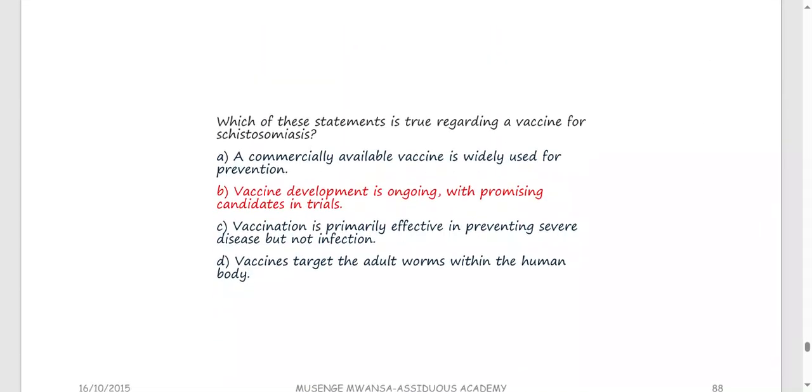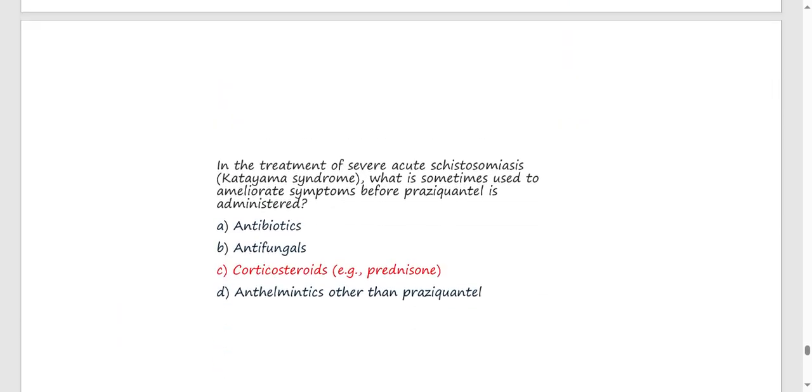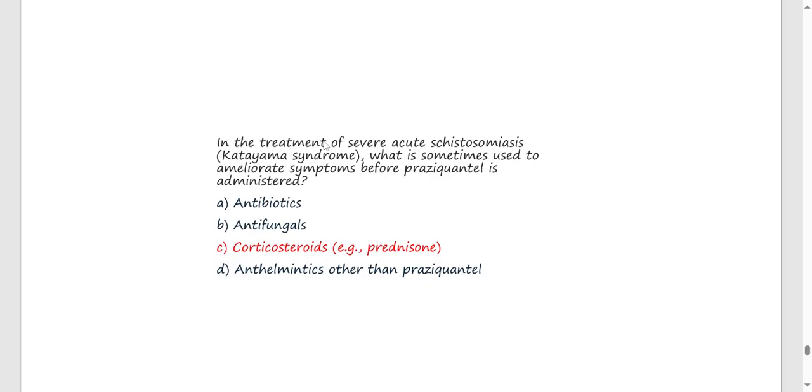Which of these statements is true regarding vaccination for schistosomiasis? A conventionally available vaccine is widely used for prevention. Vaccine development is ongoing with promising candidates in trials. As we said, we didn't talk about a vaccine, but they are trying different vaccines to see if they will be able to work out. But currently, no. In the treatment of severe acute schistosomiasis, which is the Katayama syndrome, what is sometimes used to ameliorate symptoms before praziquantel is administered? So also give corticosteroids. Remember what you are trying to prevent is the inflammation.